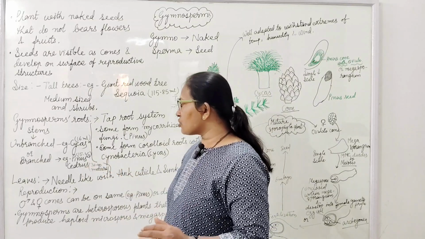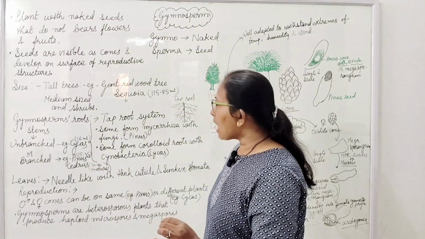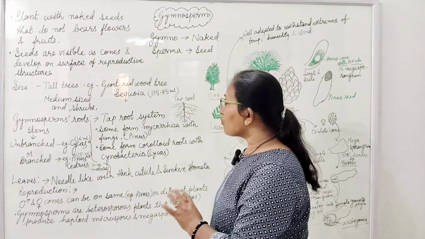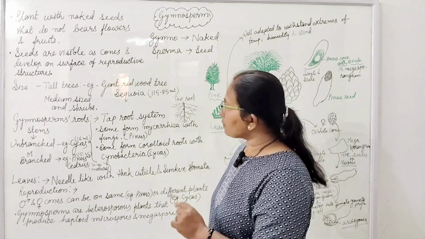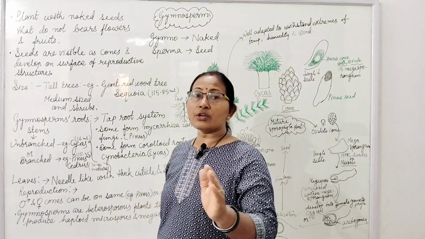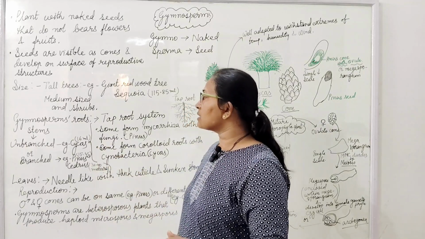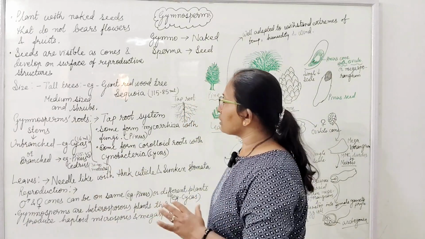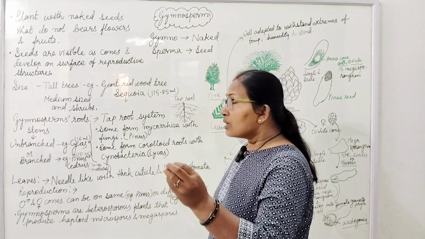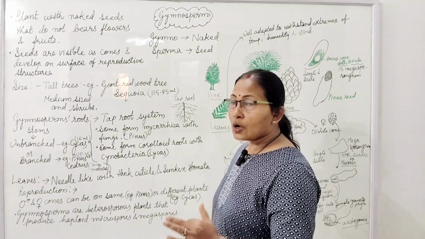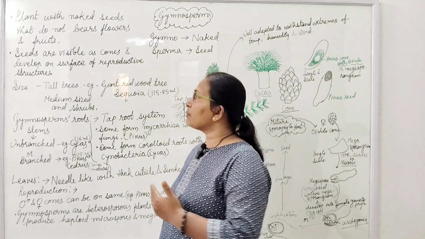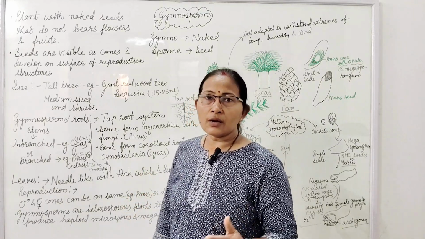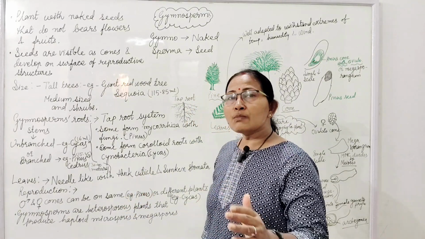Next is the cedrus, which has a height of up to 30 to 40 meters. The pinus tree reaches a height of up to 15 to 45 meters, and cycas is about 14 meters in height. Some shrubs, conifer plants, also come under the gymnosperm.